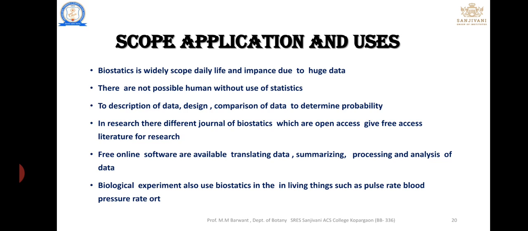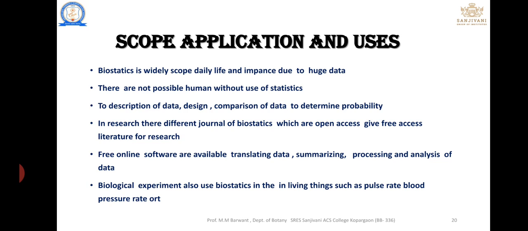They give free access for the students. For example, anybody doing research on biostatistics, any person can access that journal or that information. Next is the free online software available for biostatistics, such as translating data. For example, if you type on Google, convert milligram into gram, that is known as a translation of data.